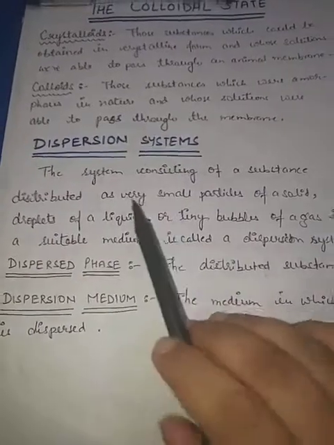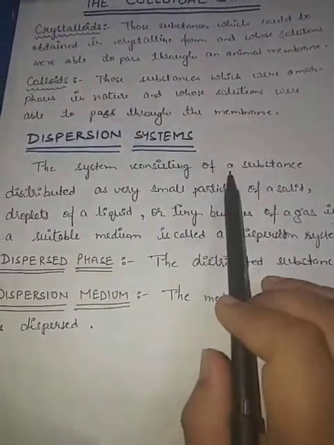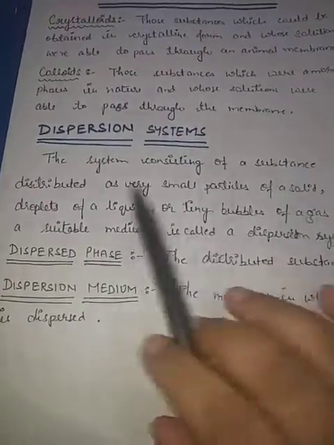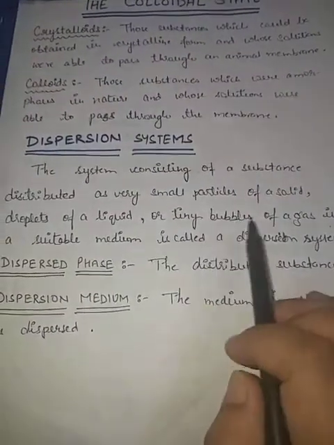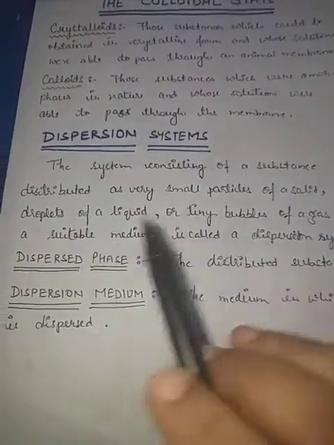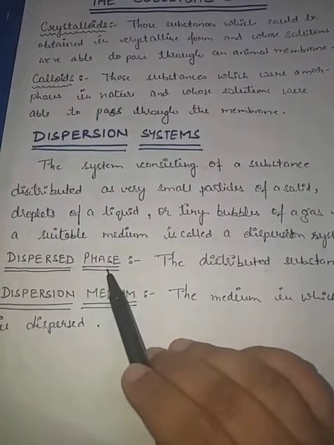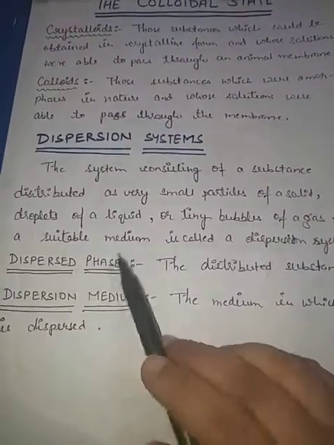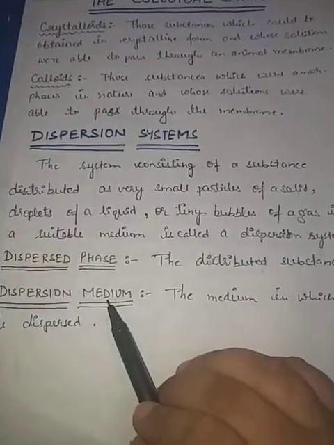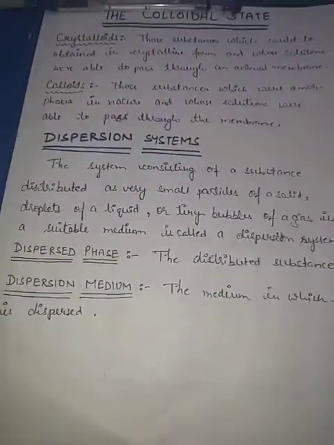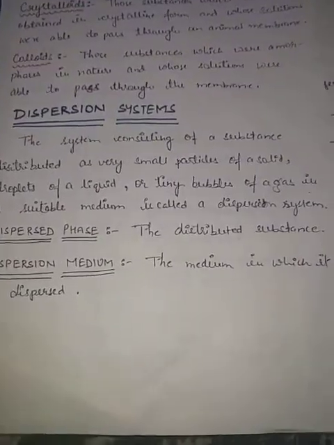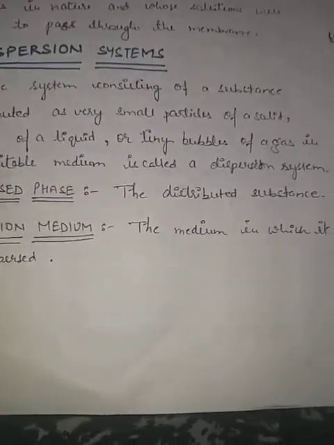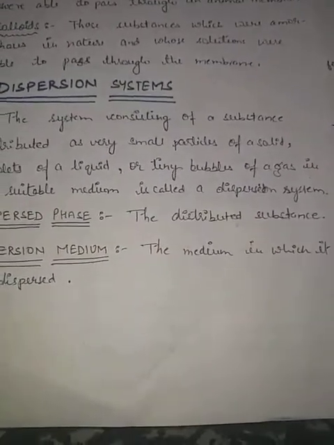Okay, now we will see this again. The system consisting of a substance distributed as very small particles of a solid, droplets of a liquid, or tiny bubbles of a gas. All these three things are the dispersed phase, or solute, and these may be present in a suitable medium, that is dispersion medium or solvent. This whole is called dispersion system. And dispersion system has two components. The first one is dispersed phase, and the second one is dispersion medium.